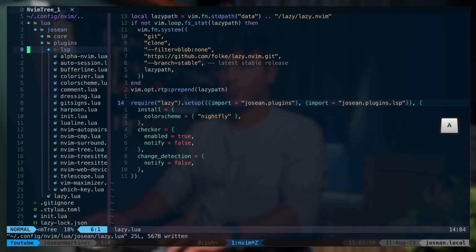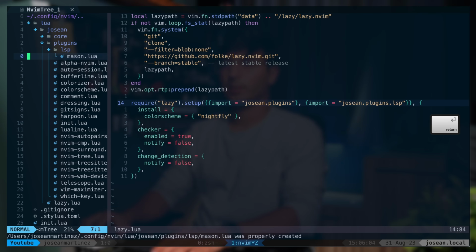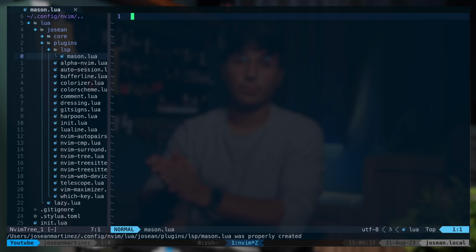I'm gonna add a new file, and this one is gonna be called mason.lua. Let's open that up. This will install and configure Mason, which I think is the best way to install and manage all of your language servers for Neovim, so that you don't have to do this outside of Neovim, and it's a really nice and convenient way to go about this. I'm gonna close the file explorer.